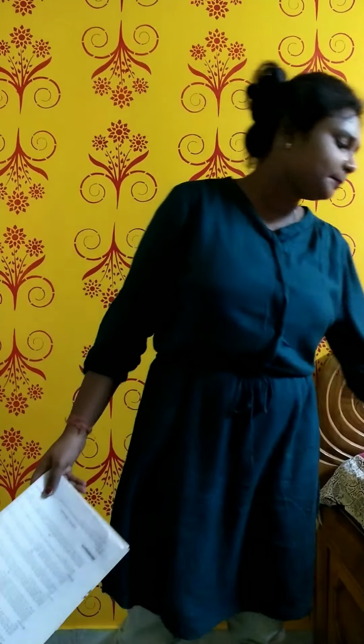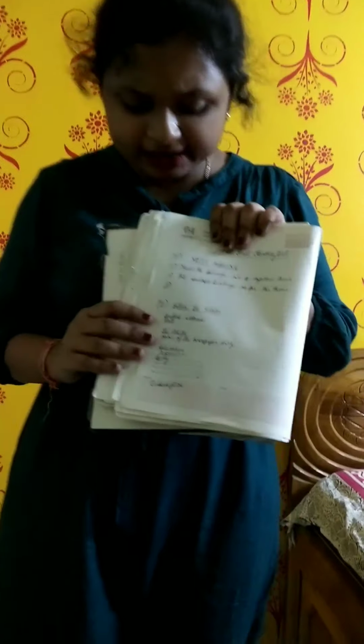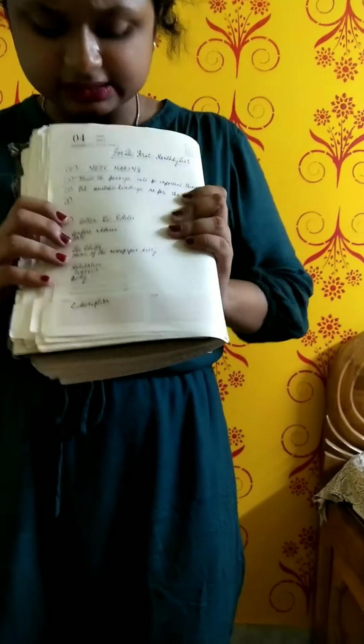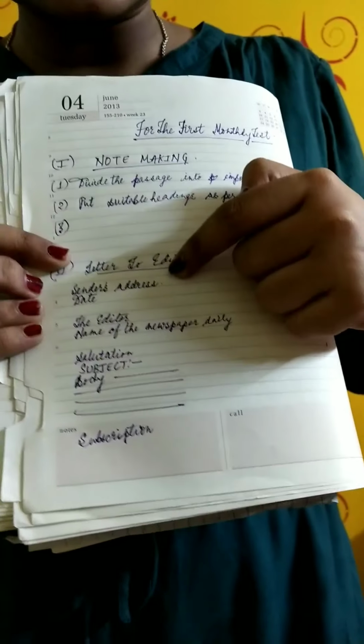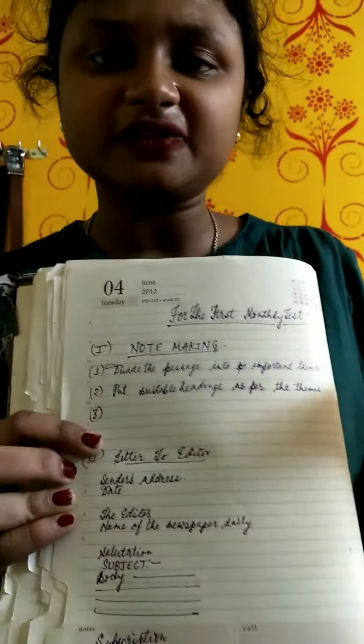But mostly for this first monthly test, usually the topics dealt with are letter to the editor, poster making, notice writing, and article writing. So the letter to the editor has a particular format which I will show you over here. In a letter to the editor, you first put the sender's address, that is your address, or usually the sender's name is notified in the question.